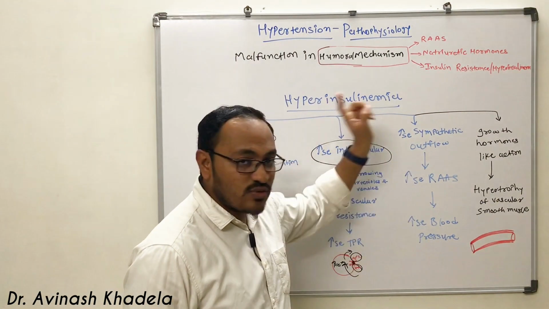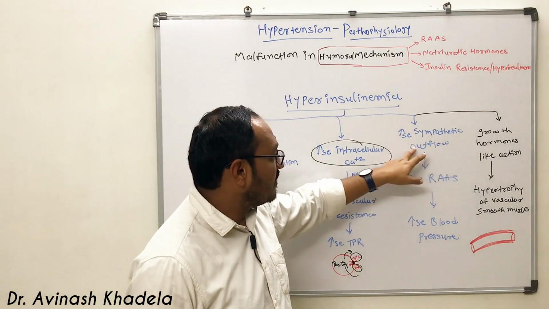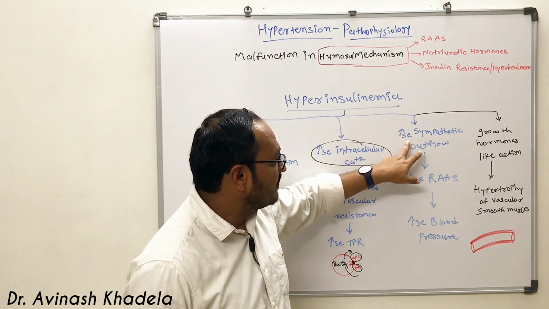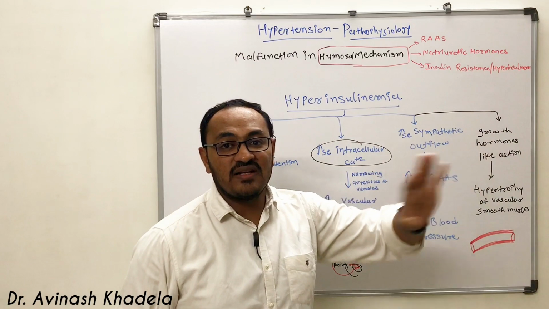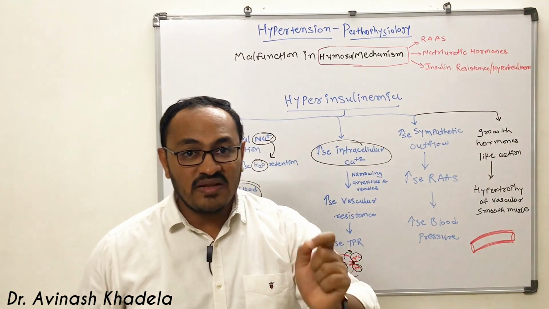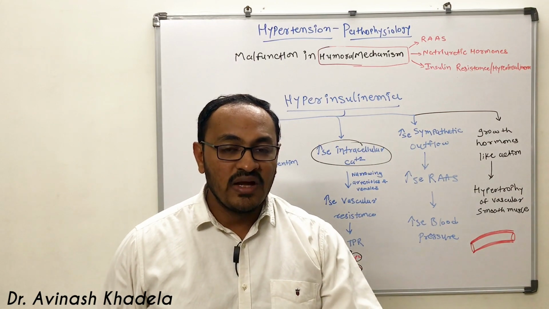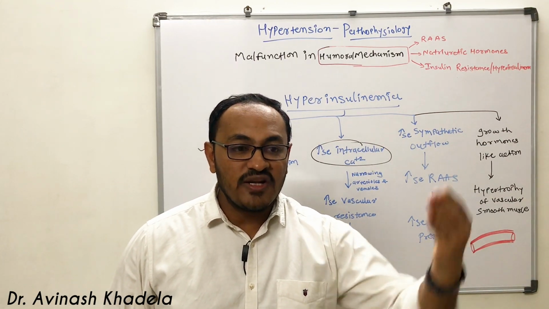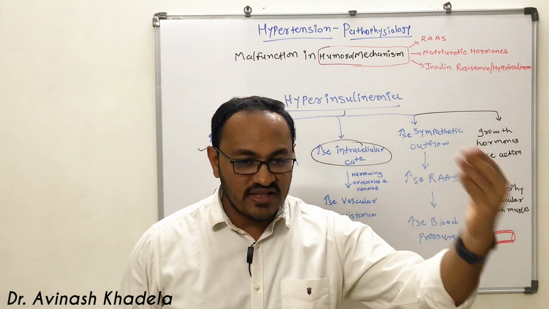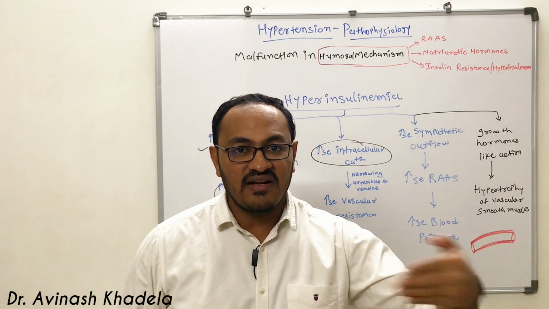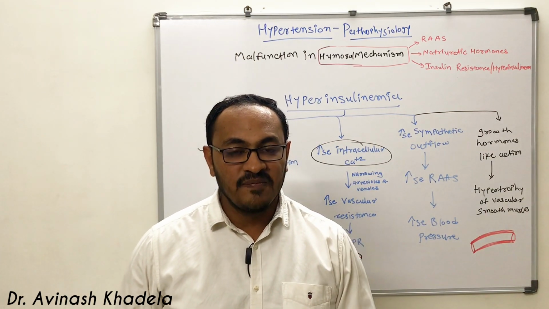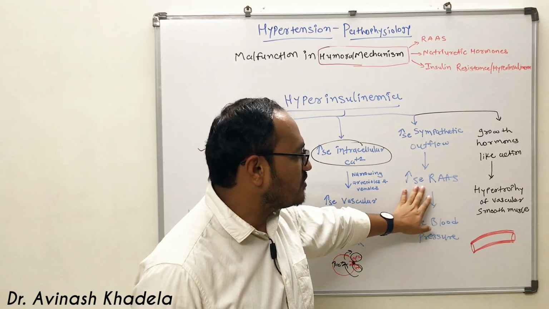Third, when insulin is secreted in a larger amount inside the human blood, it increases the sympathetic nervous system. When there is increasing sympathetic outflow, as we all know, norepinephrine will bind to the different adrenergic receptors present in the kidney and heart as well as vascular smooth muscle, and it will activate the renin-angiotensin system.